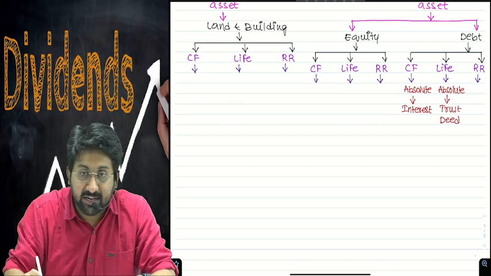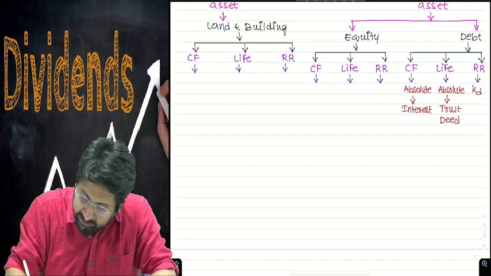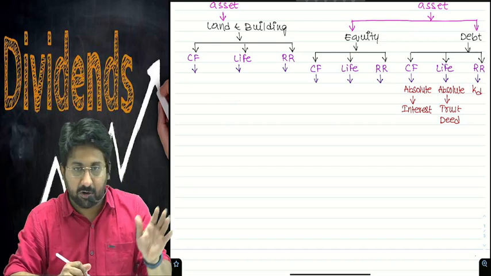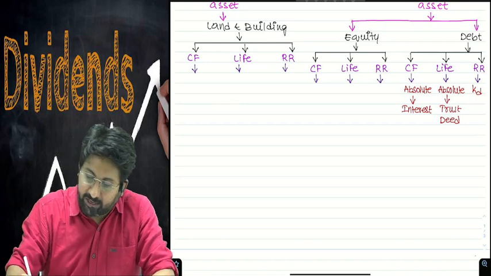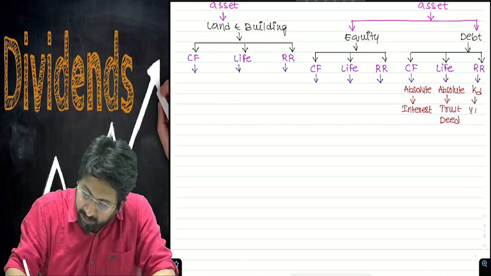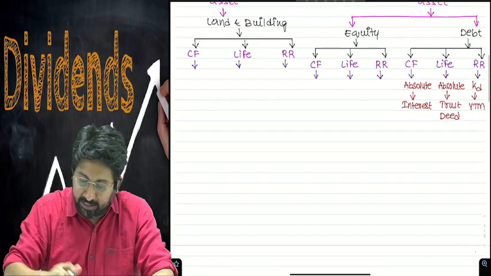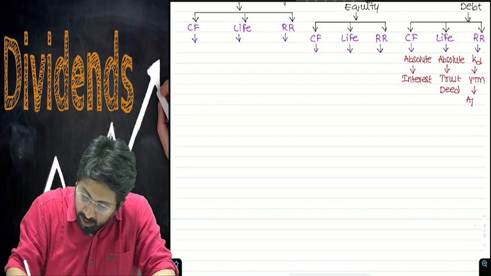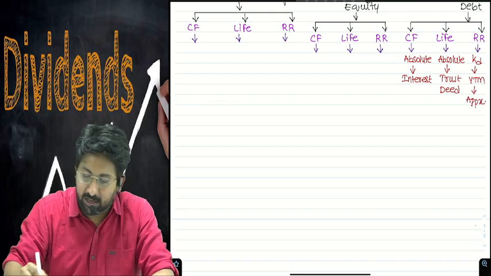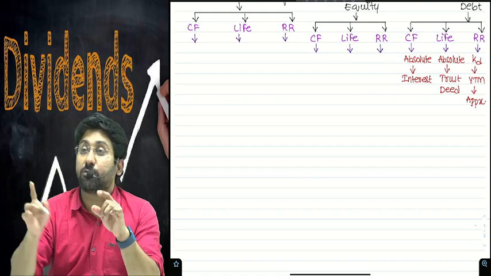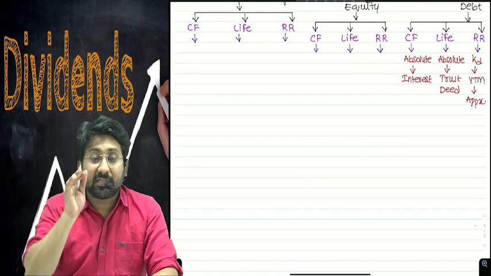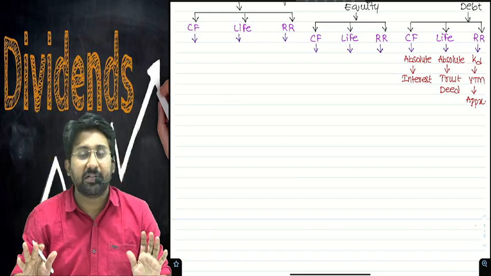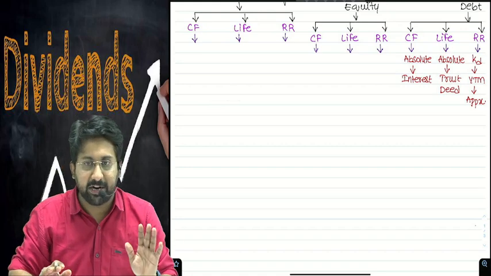Required return. The required return on debt we call KD. KD means cost of debt. This is also called yield to maturity. Of these, the first two are absolute and the last one is approximated, because the last one is YTM. YTM means the expectation of the market. The expectation of the market we can only approximate. Exactly we can't tell. Everyone is expecting almost the same thing. Almost approximated YTMs we can do.